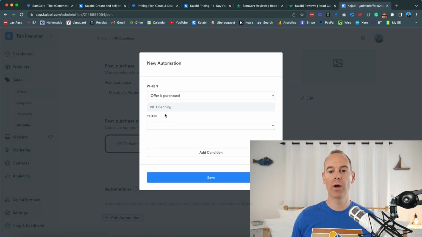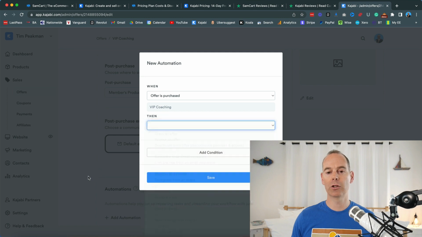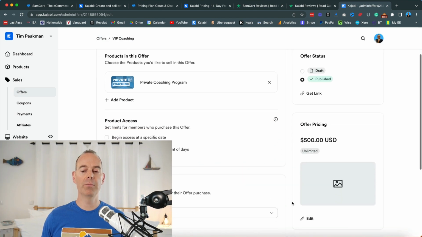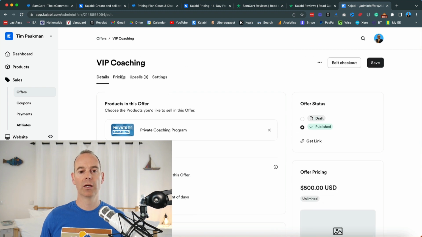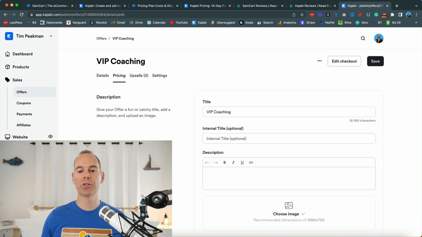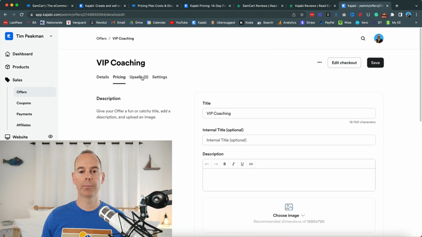So you can add, when the offer is purchased, then grant them an offer, add them into an email sequence, add a tag, send an email, add a coupon. There's all sorts you can do here. I would, at very minimum, add a thumbnail in here just so it shows on checkout. Pricing, you can edit all of these under the tabs, so you can have an internal title for yourself. And again, that's just the one-time payment that I've just set up.